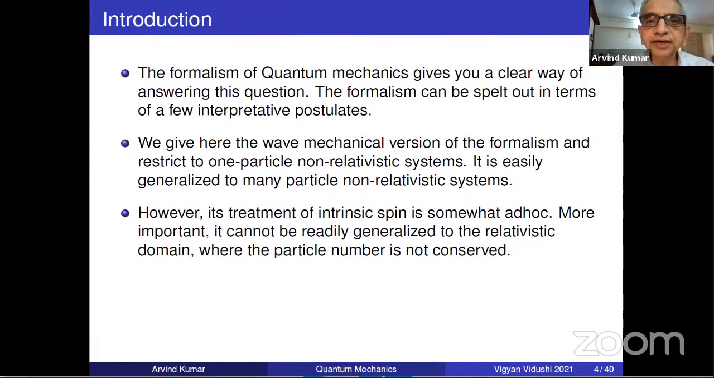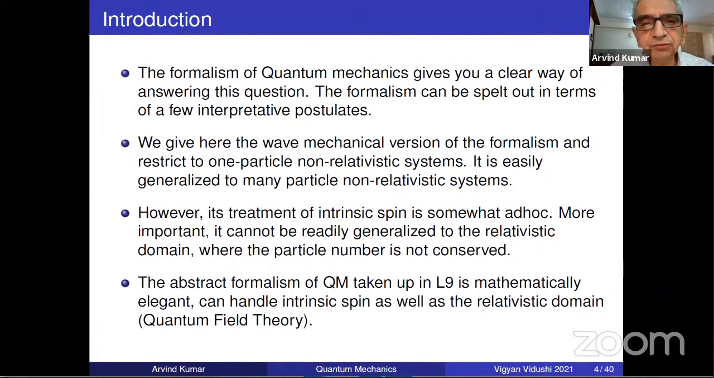But more important, it cannot be readily generalized to the relativistic domain, because our entire thing is, we are talking of single particle or many particles, but then the number is fixed. But in relativistic domain, the particle number is not conserved. So our wave mechanical formalism that we are talking of breaks down there. And then we have to go for the abstract formalism of quantum mechanics that we are going to do in the 9th lecture, L9, which besides being very mathematically nice, can properly handle intrinsic spin as well as the relativistic quantum mechanics, which is called quantum field theory.